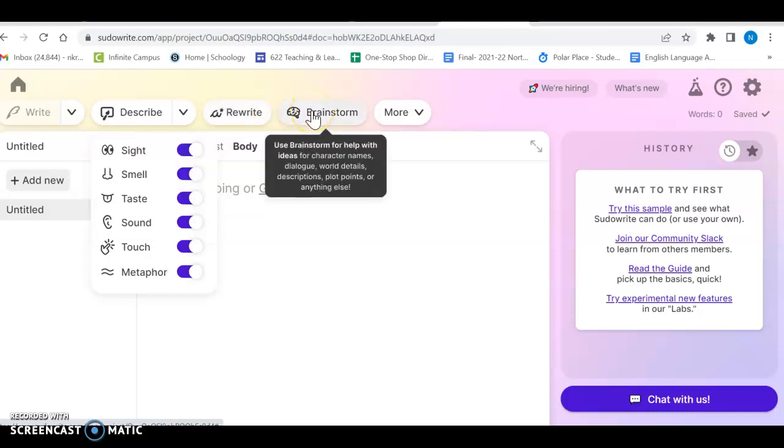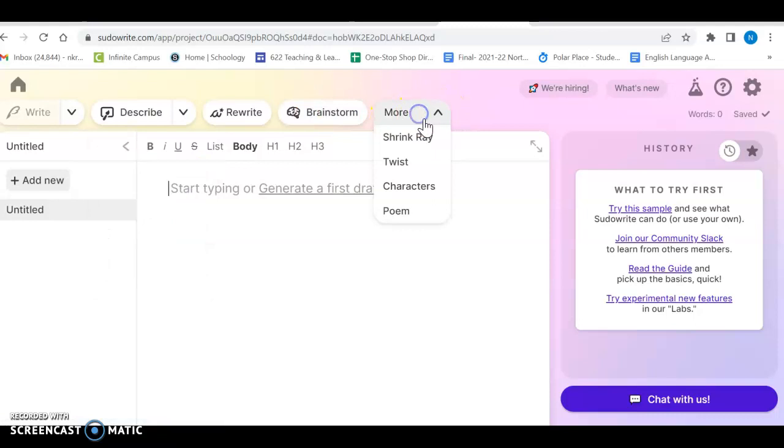The brainstorm feature could be useful if you were doing any type of creative writing, but if you were in a class generating creative writing, this would do all of it for you. It can generate character names, dialogue, world details, descriptions, plot points, anything you're looking for. And then also, it can create a poem for you. It can create characters, various other things.